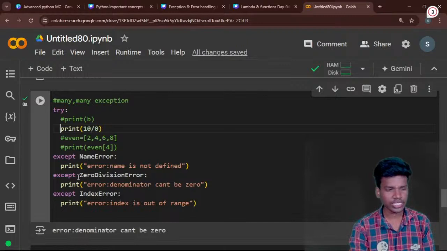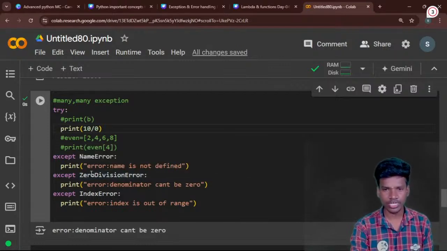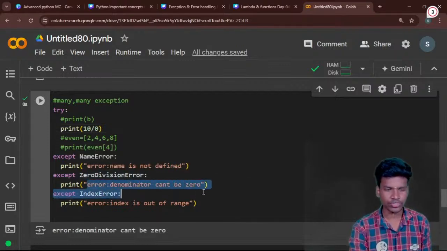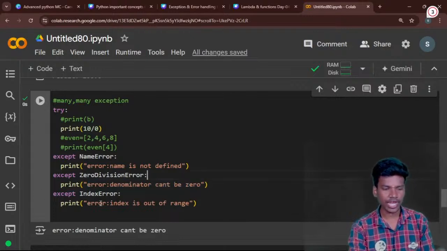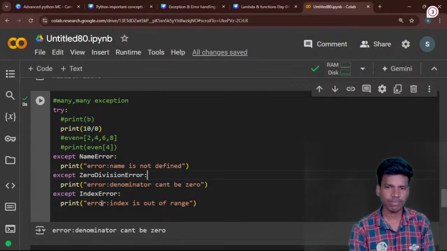In this place, while checking the error, automatically the exception will be true because it's a zero division error. Our coming error is also a zero division error. So automatically this condition is true, and then this statement will be executed. Once this one is false, it moves on to the final exception, right? So this is also the same as that.